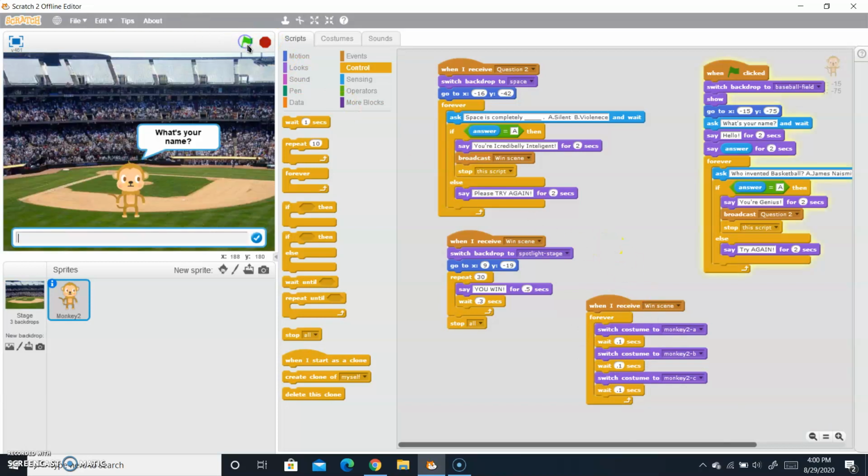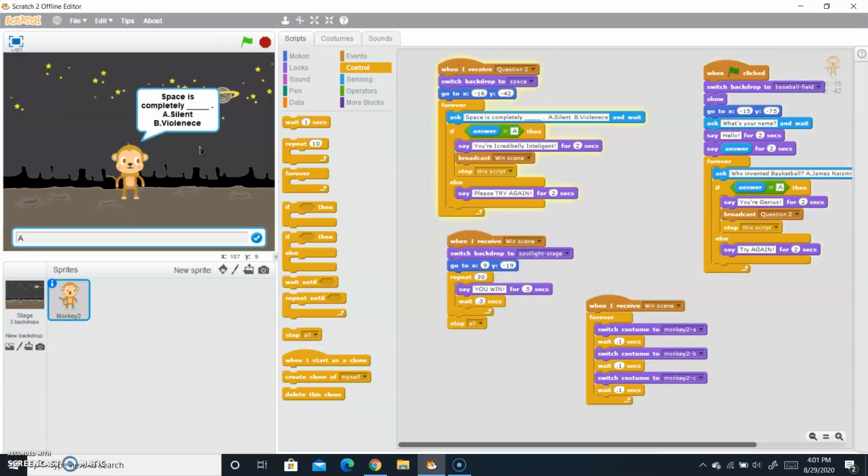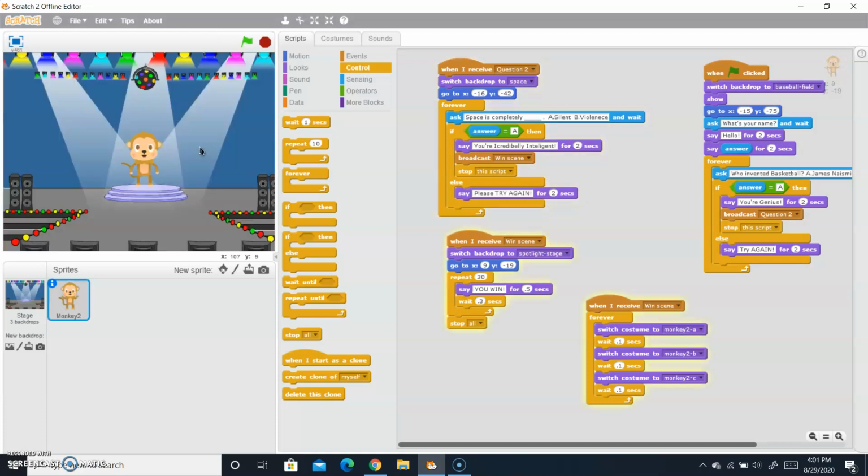So you will see it will work. What's your name? Cyan Kumar. So hello, it will say Cyan Kumar. Now it will say the question. A. You are genius. Then it will say space is completely silent. You are incredibly genius. So now it will say you win. So you can see it is moving like that.